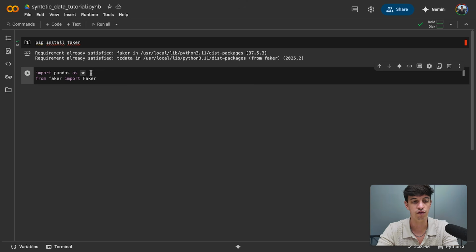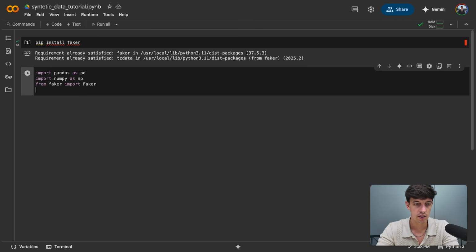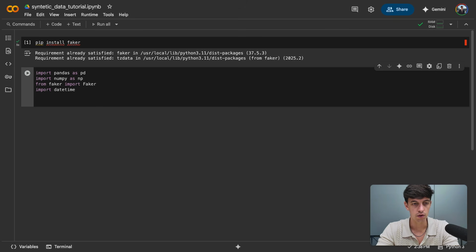We also do from faker import Faker. Again, I'm going to show you how to use this library in just a second. I'm also going to use NumPy. So again, import numpy as np. And probably the last one we're going to use is datetime, because we're going to work with datetime as well. So this is all good.